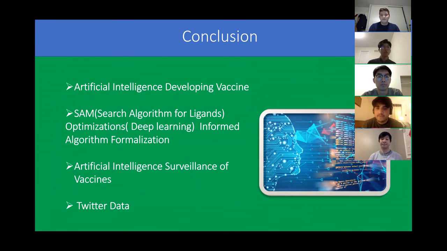So finally, let us make a summary. AI is what we call artificial intelligence. Although it has developed rapidly in recent years, this technology still has great development potential. Depending on AI through deep learning, coupled with the unparalleled computing speed of machines, makes AI an available solution for developing new vaccines. We suggest using the Search Algorithm for Ligands to combine different drugs to find possible vaccines.